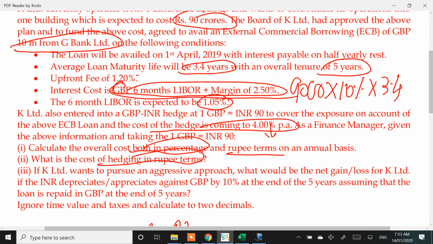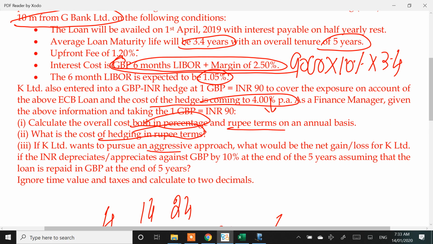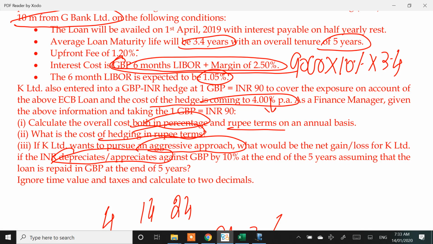Cost of hedging in rupee terms. If it pursues an aggressive approach, what would be the net gain or loss? What is the aggressive approach? Not taking a hedge. Aggressive approach is not going ahead with the hedging transaction, because you feel that what is the point of taking a hedge if things are going to fall good. Let me not take a hedge, so they take an aggressive stance and not take a hedge, and the rupee depreciates or appreciates against GBP by 10%.